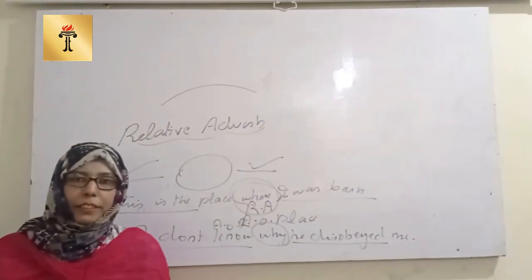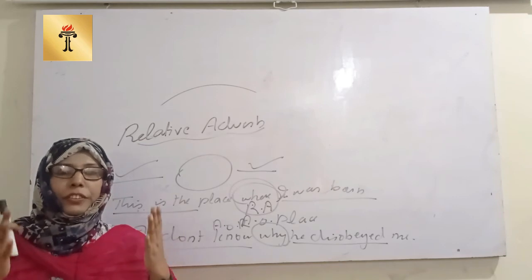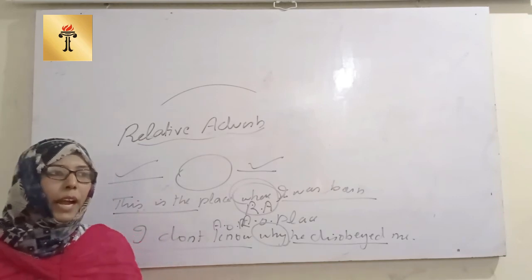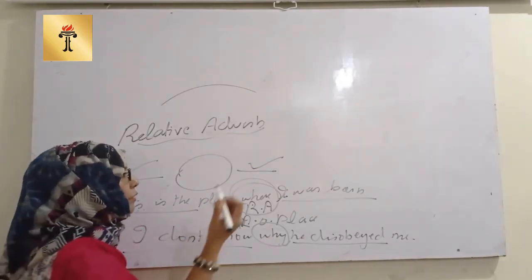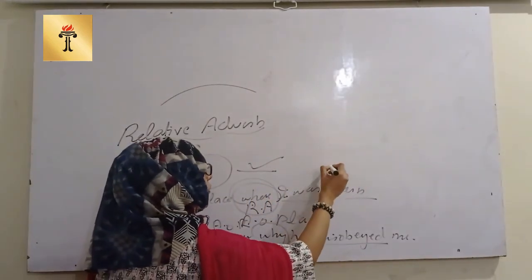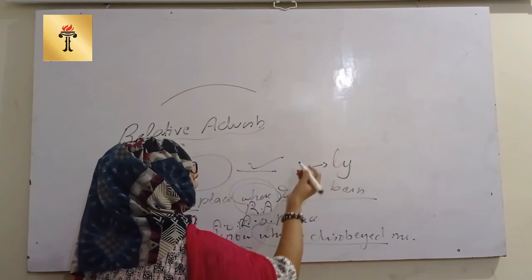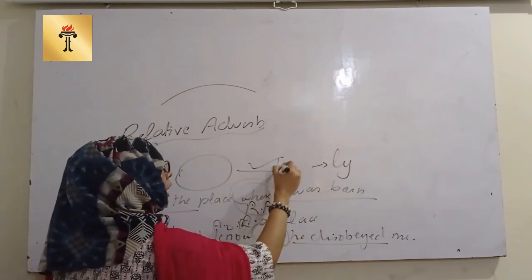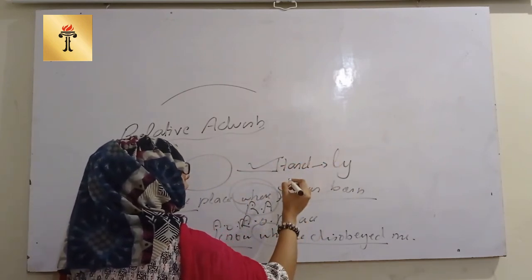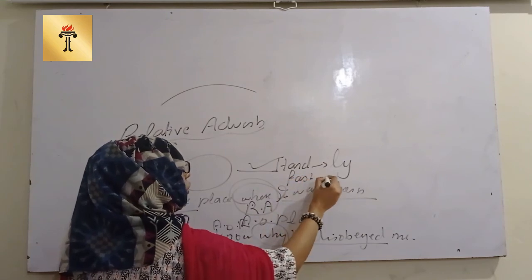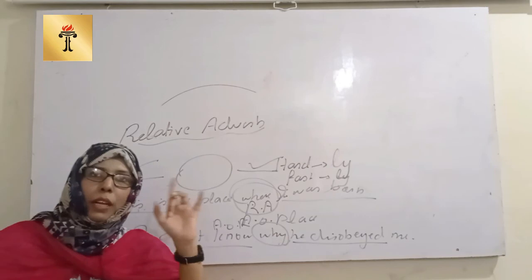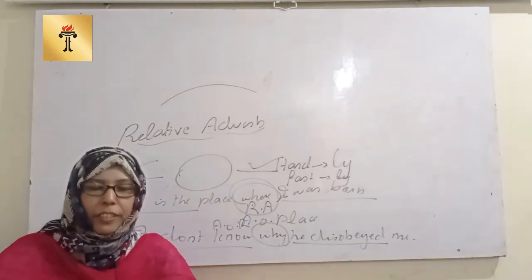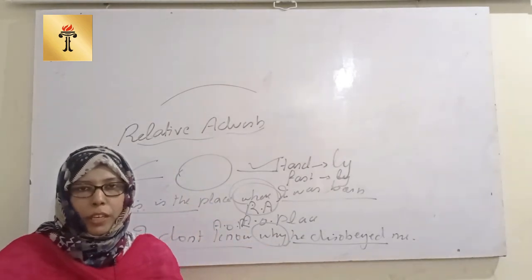So my dear students, this is the simplest understanding of adverb, and to make your job easier, any word to which you add ly turns into adverb, like hard into hardly, fast into fastly. It means that when you add ly to a noun or some adjective, this will turn into adverb.